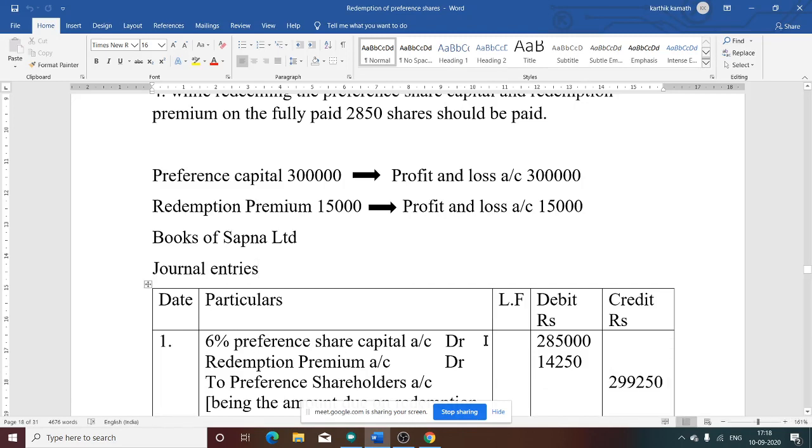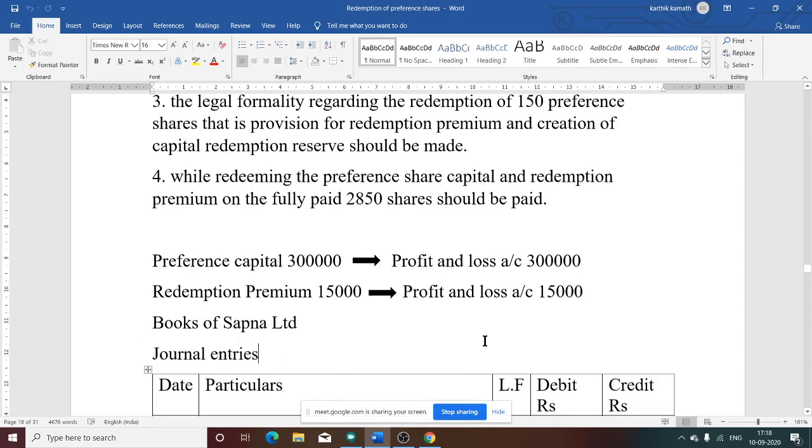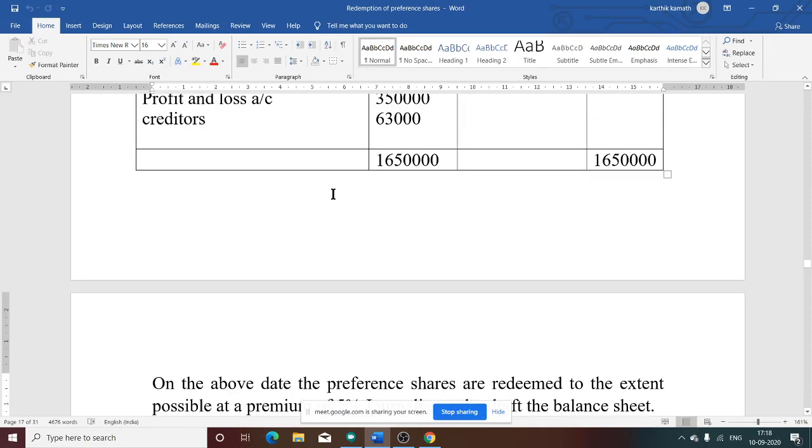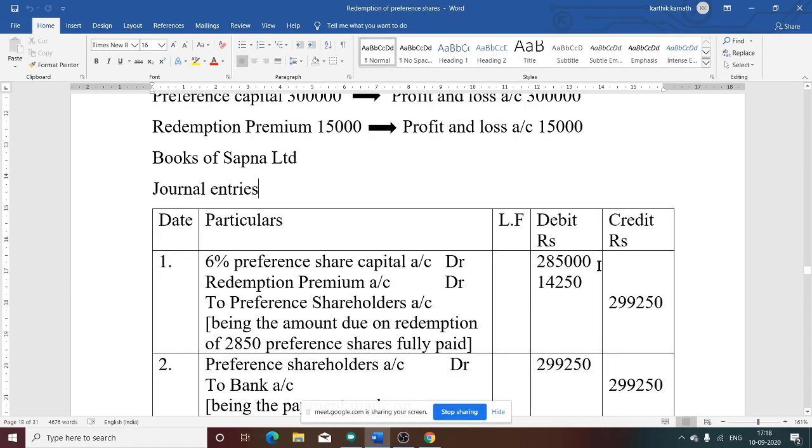2,850 is your shares. 2850 into 100, if you do, you will get 2,85,000. Similarly, redemption premium. Redemption premium also, what you need to do here, again on 2850 shares. 15,000 is your original premium, but only for 2850 shares, that is on 2,85,000, if you take 5%, you will get 14,250.